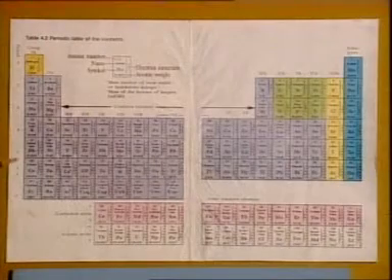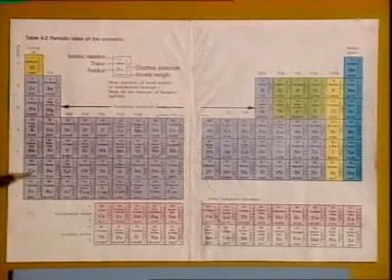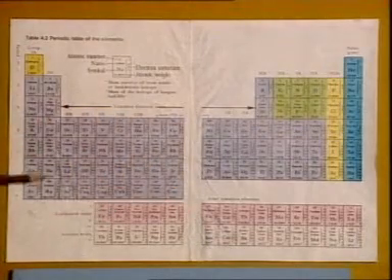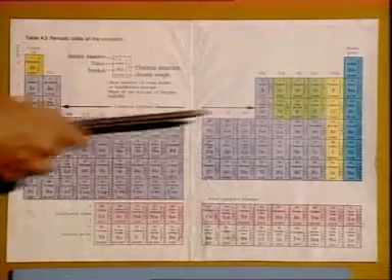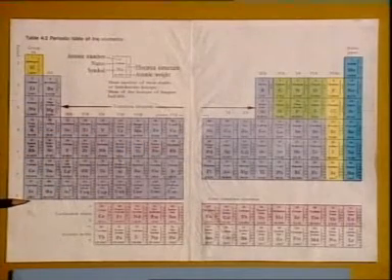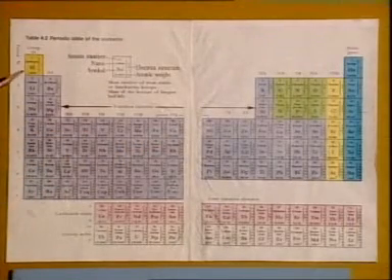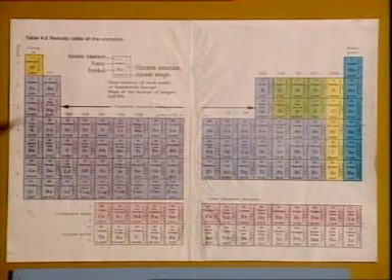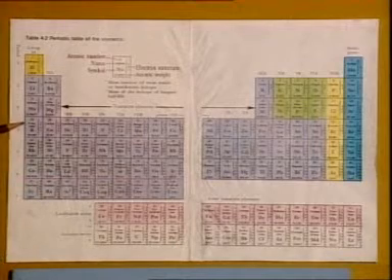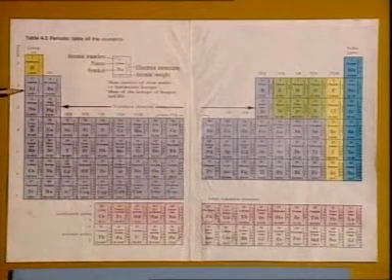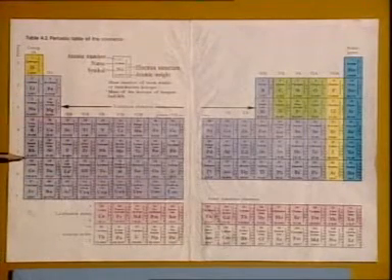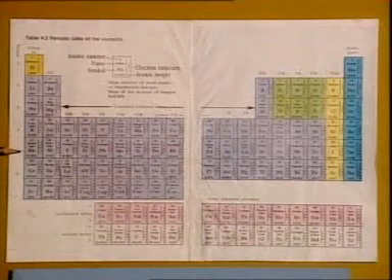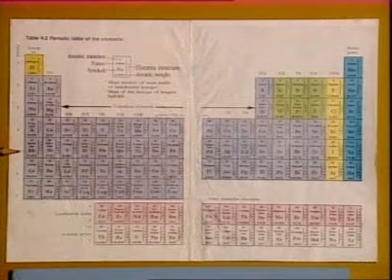This is the periodic table in which elements are arranged in horizontal rows and in vertical columns. Horizontal rows are known as periods and vertical columns are known as groups. Metals are present on the left side of the periodic table and they have low ionization energies. For example, the elements of group 1A, lithium, sodium, potassium, rubidium, cesium, have low ionization energies and they can lose electrons readily, forming ionic bond.